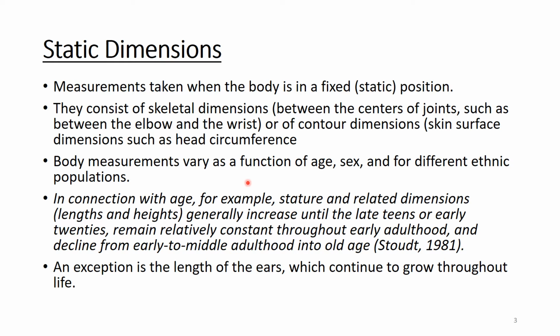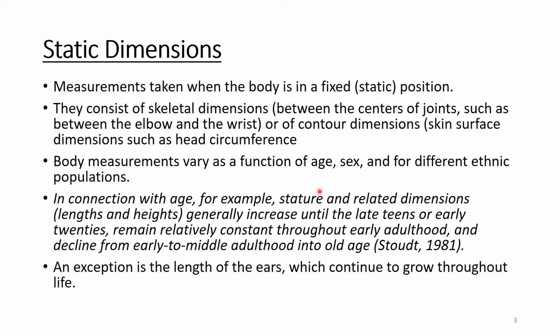Usually body measurements vary as a function of age, sex, and for different ethnic populations. Generally, we can see that as our age goes on, our body dimension increases, and then it remains constant. And towards our old age, there will be a slight decline.